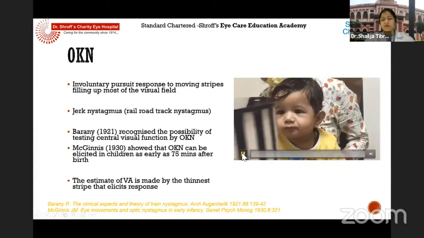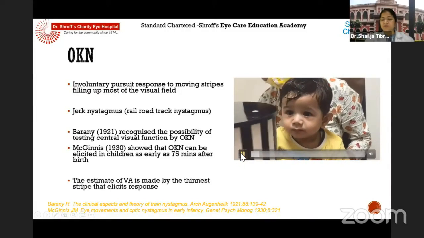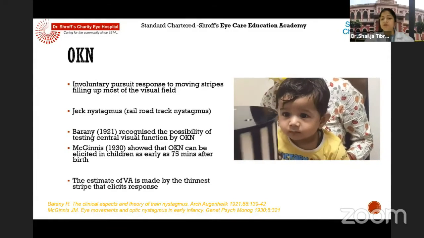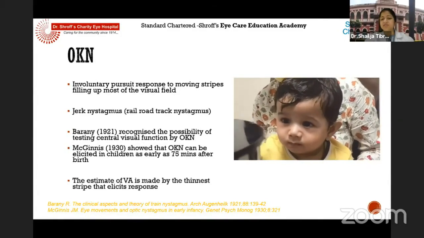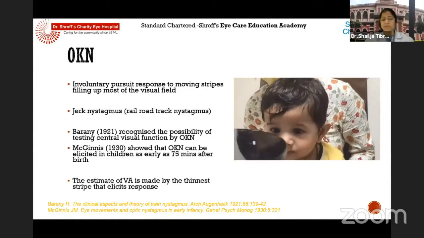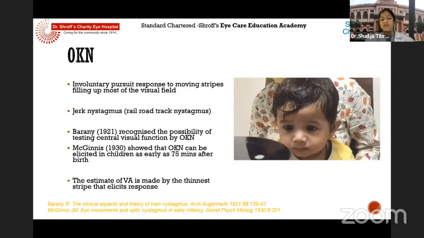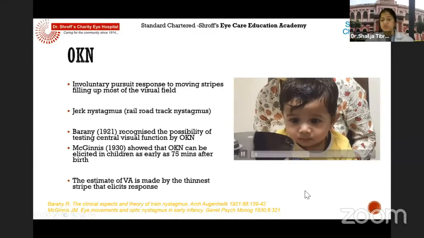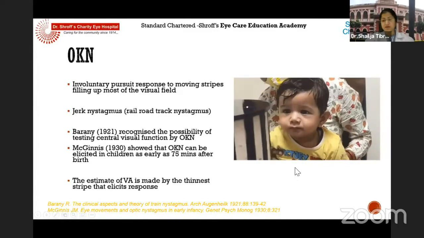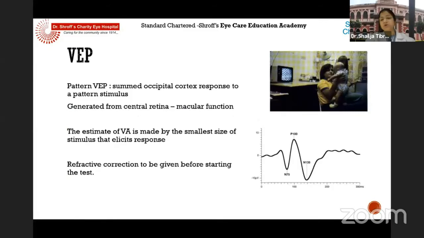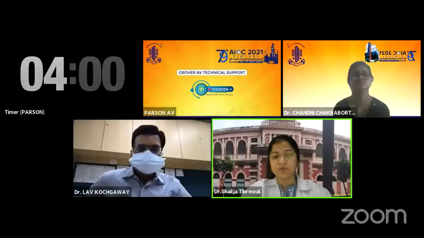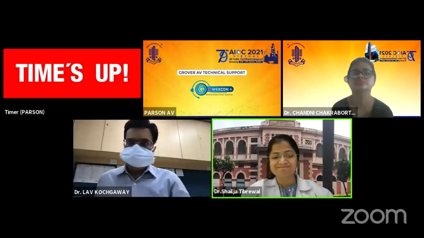OKN is optokinetic nystagmus. It is elicited by a drum having vertical stripes. And you can see a nystagmus that is elicited by this drum. This estimate of visual acuity is made by the thinnest stripe that elicits this response. This can be used to objectively assess the vision, and VEP also in children can be used, especially the flash sweep VEP. Sorry.